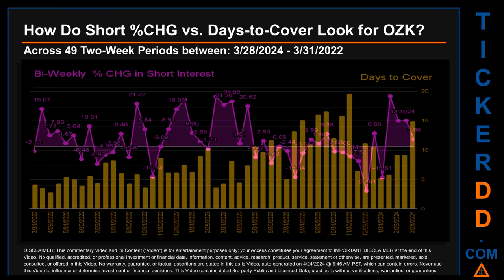Other interesting data points include: the largest percentage increase in short interest was 25.68%. The largest percentage decrease in short interest found across those 49 two-week snapshots was minus 22.61%. It occurred once on December 29, 2023 settlement date. The average days to cover was about 8.19. The biggest days to cover was 19.6, and it happened once on November 30, 2023 settlement date.